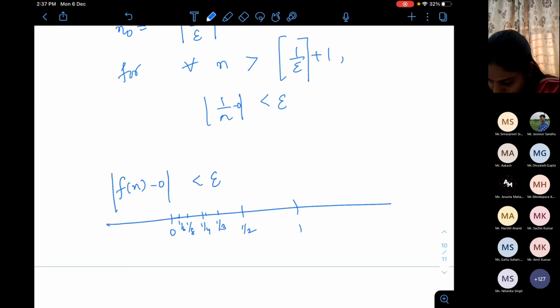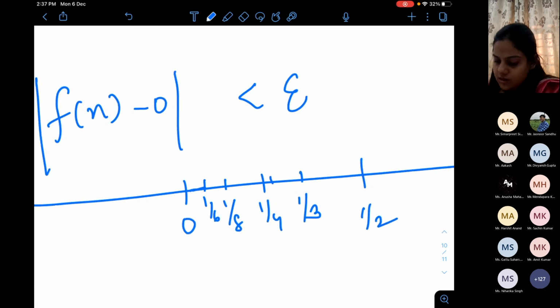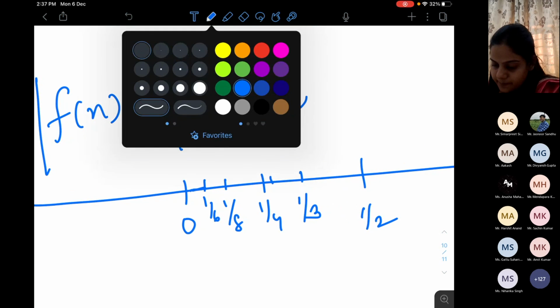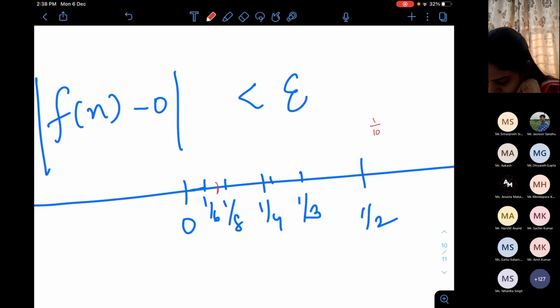Let me take epsilon to be, let's go abroad this. Reduce this sign and take the red pen. Let me take the epsilon band to be 1 by 16. This is my epsilon band.